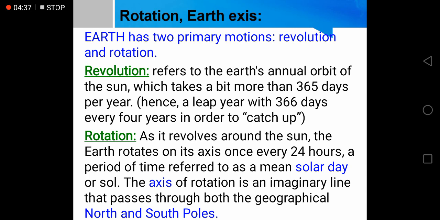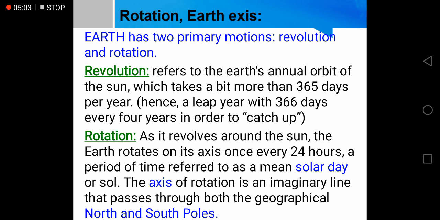Rotation, earth axis. Earth has two primary motions, revolution and rotation. Revolution refers to Earth's annual orbit of the Sun, which takes a bit more than 365 days per year. Hence a leap year with 366 days every 4 years in order to catch up. We are going to discuss rotation in detail now.